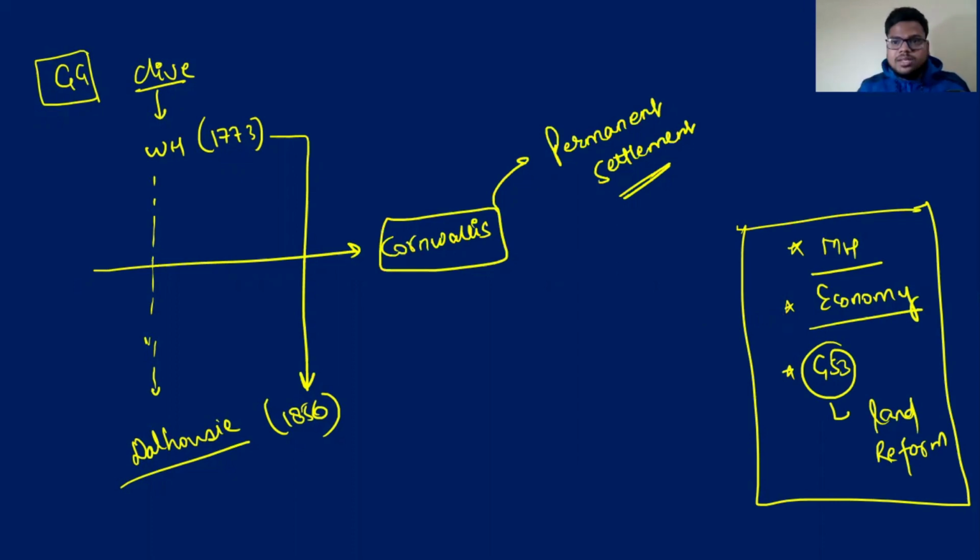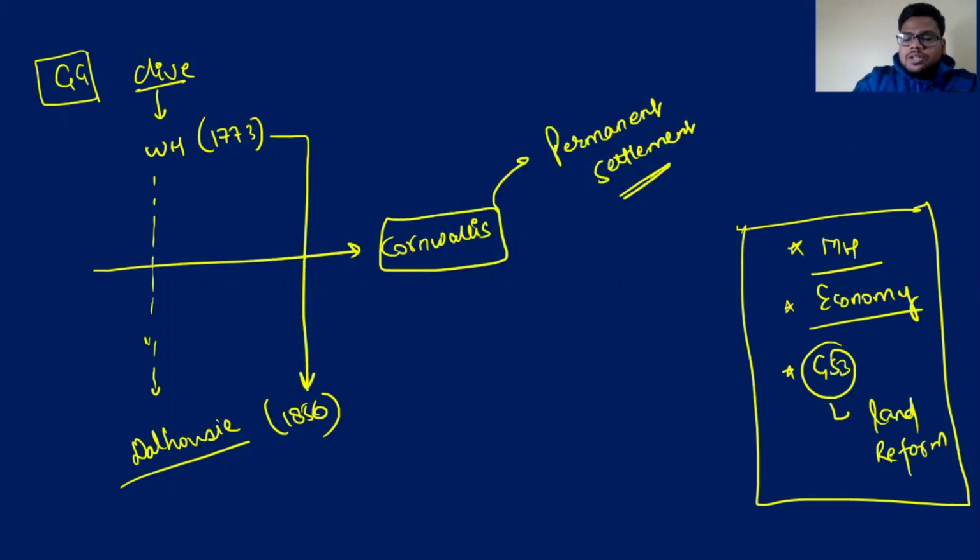We'll discuss a lot of questions on all the systems, and it's easy to understand as well. But more importantly, you'll understand what the situation of Indian agriculture was at the time of independence because of these British policies. That is our main concern.